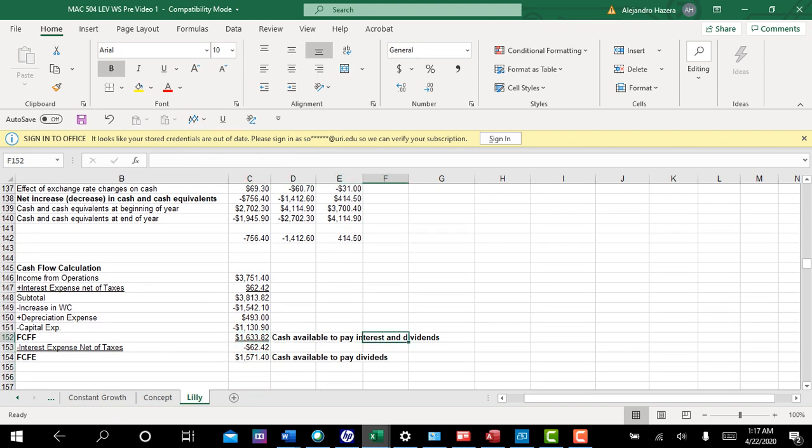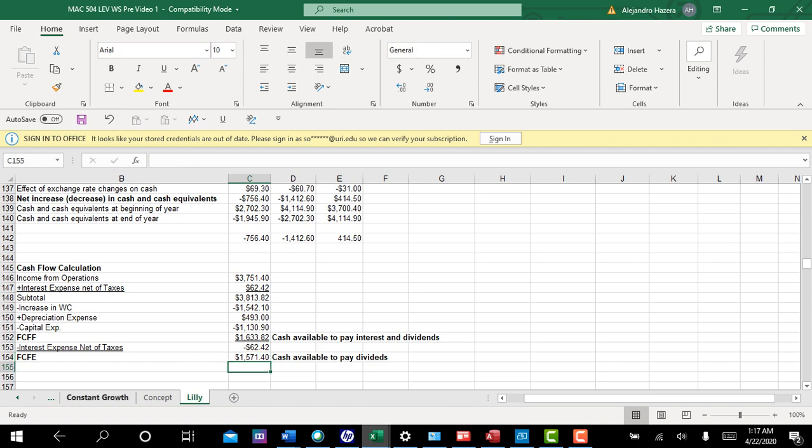That gives you your cash that will pay interest and dividends. That kind of makes sense, because I added back my interest up here. And I only did that, by the way, because of the way these statements are formatted. Sometimes statements will be formatted so you don't have to make that adjustment, because they've got the income statement well constructed. Not in this case. Okay, so if I take cash flow to pay interest and dividends, take out the interest, it gives me free cash flow to equity. So we'll start with that.